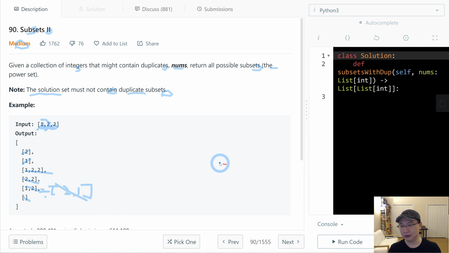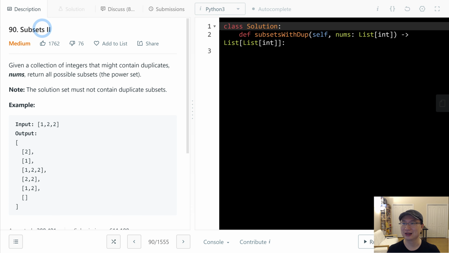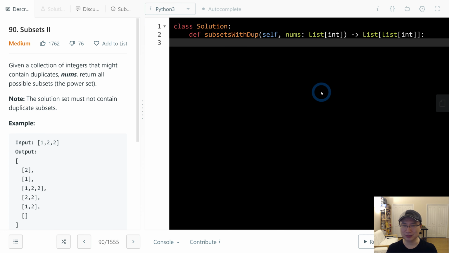Today there are actually more than two ways to implement this code. This time I'm going to extend the source code of Subsets I, because I'm quite sure this is a follow-up question of Subsets I, so that is the reason why I start from the Subsets I code. Okay, let's implement the Subsets I code first.